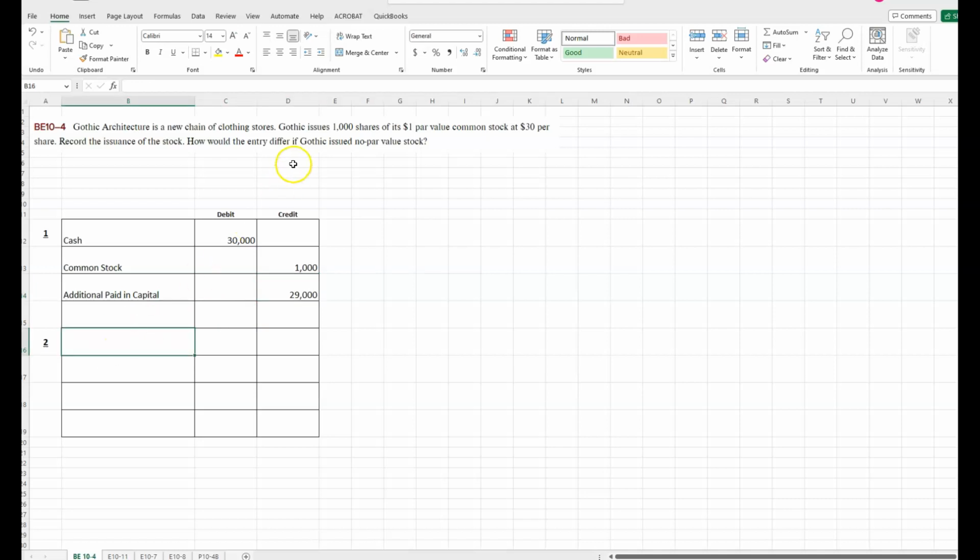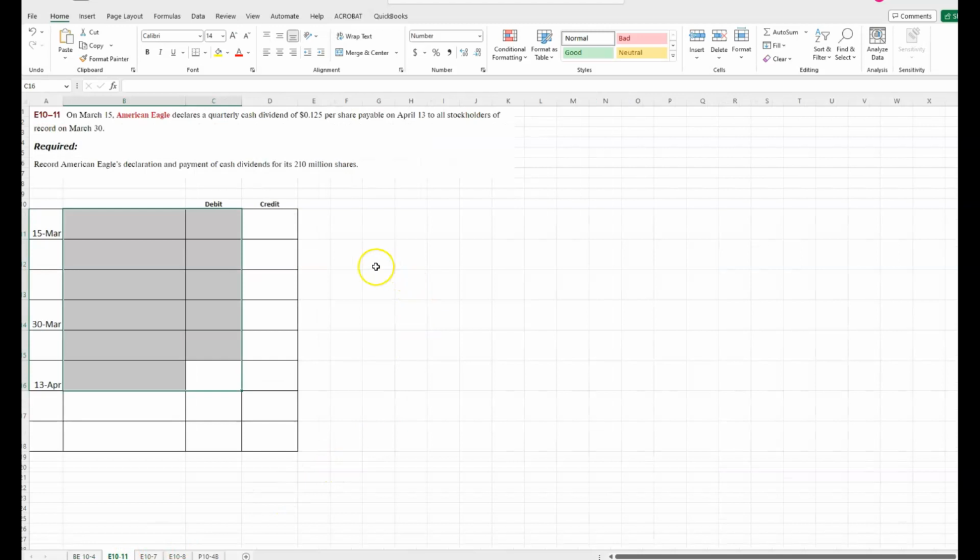All right. How would the entry differ if they had no par value stock? Because you can have no par value stock. And just to make it totally complicated, you could have no par value stock with a stated value. In that case, you would treat it just like par value. But if it has no par on it, you just ignore everything. You just put cash and common stock. And both of them would be 30,000. Which is really what we've been doing. Okay?